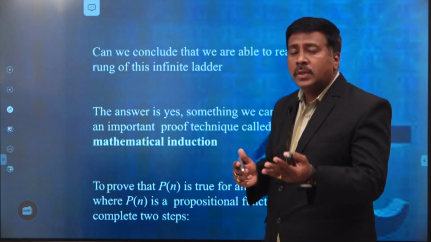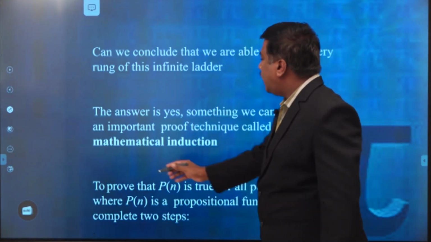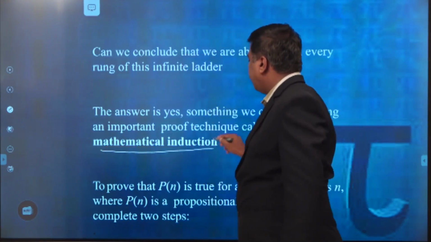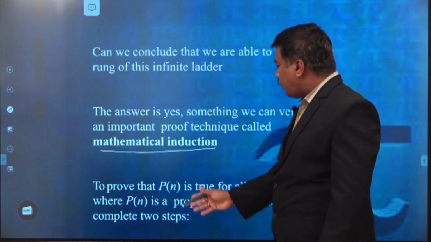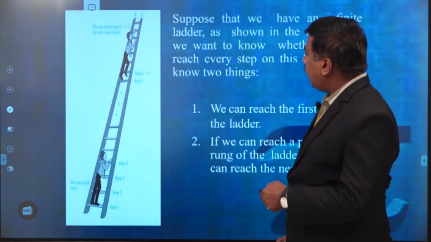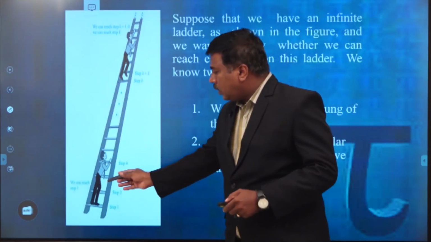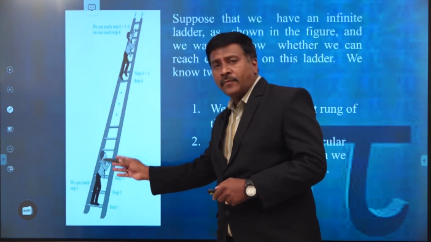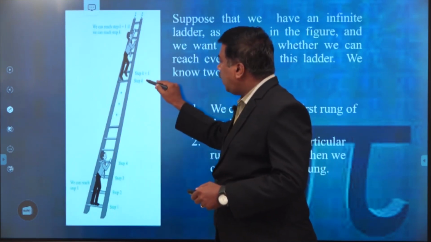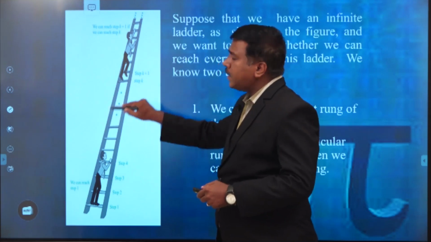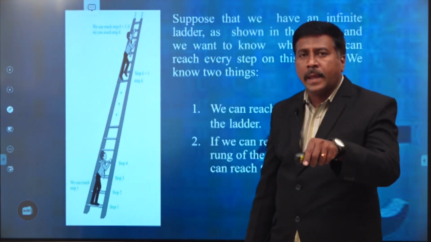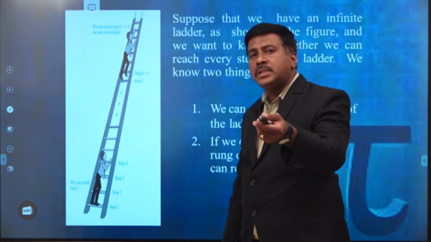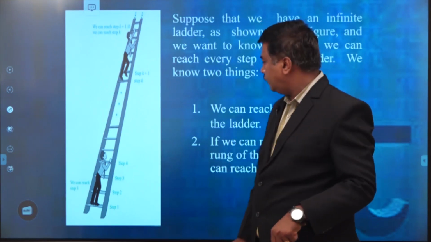That logic is called mathematical induction. So to prove that, how do we have to prove this? The person reaches the first step of the ladder, then the same person reaches the kth step, then automatically he can reach the k plus 1th step also.